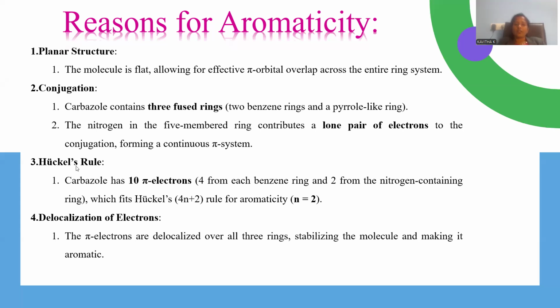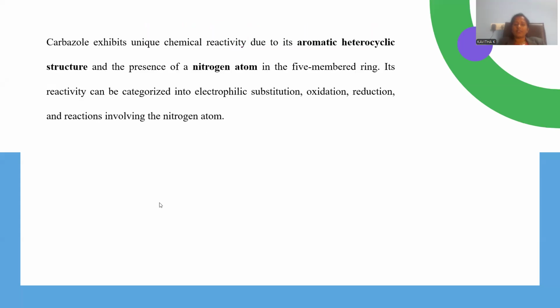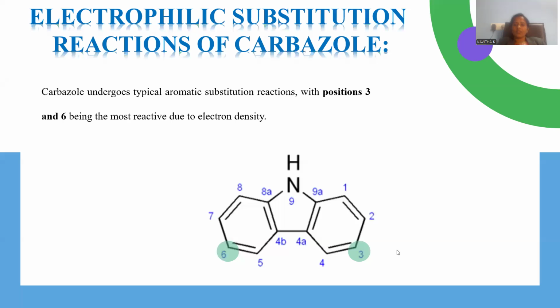Hückel molecular orbital theory is perfectly obeyed by the compound, in accordance with the Hückel rule, 4n plus 2 pi electrons. Let me count the pi electrons here: 2 plus 2, 4, 6, 8, 10, 12.